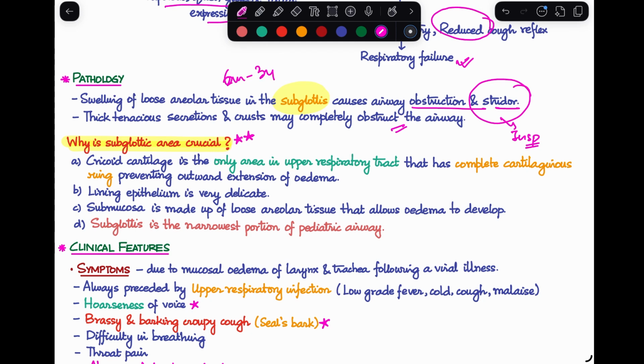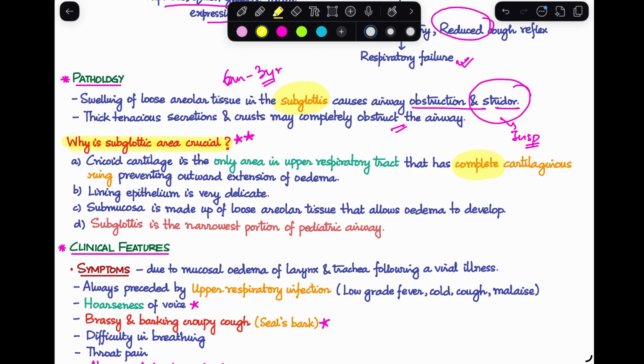If you remember the anatomy of the larynx, you can check out my videos where I describe it in more detail. Cricoid cartilage is one of the cartilages, and this is the only area in the upper respiratory tract which has a complete cartilaginous ring. All of the others are not complete cartilaginous rings.